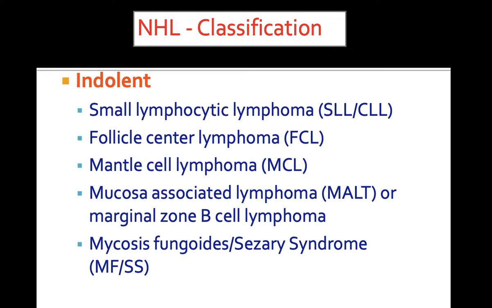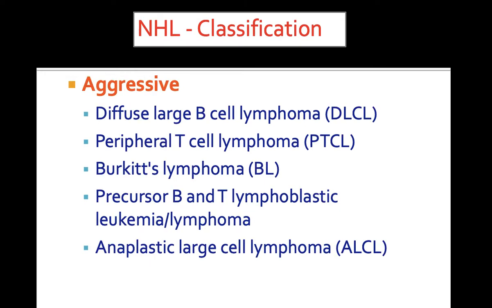Under indolent types, the variants seen are small lymphocytic lymphoma, follicular center lymphoma, mantle cell lymphoma, mucosa-associated lymphoma or marginal zone B-cell lymphoma, mycosis fungoides or Sézary syndrome. Under aggressive types, diffuse large B-cell lymphoma, peripheral T-cell lymphoma, Burkitt's lymphoma, precursor B or T lymphoblastic leukemia or lymphoma, and anaplastic large cell lymphoma are included.